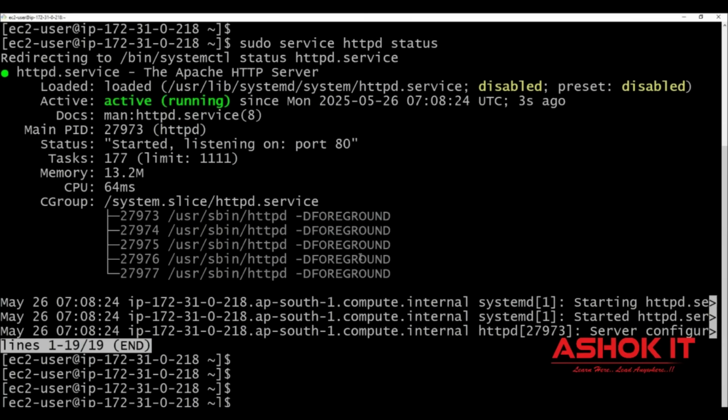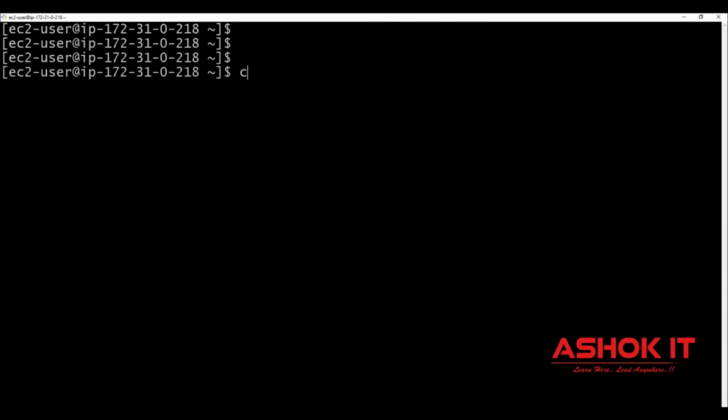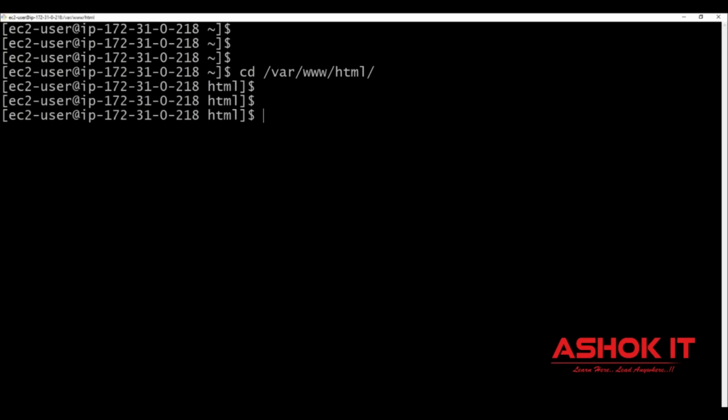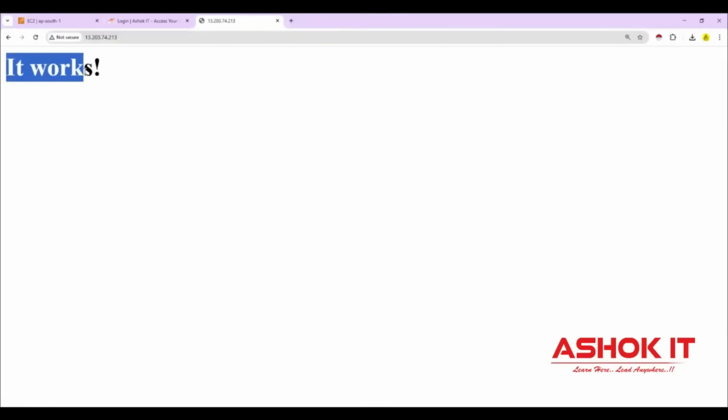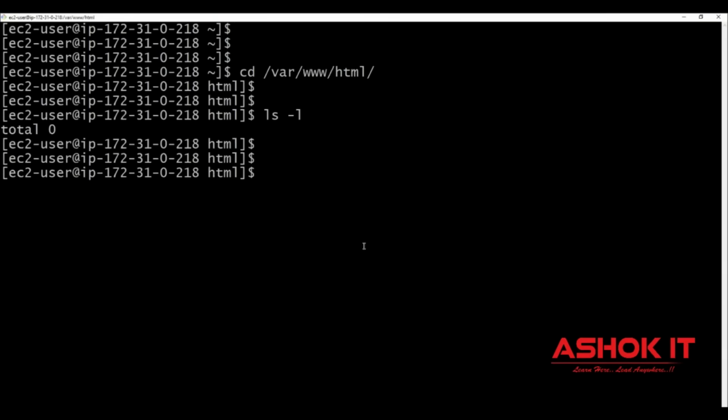Now let me go to that location here. cd space /var/www/html. Currently in this location there is no file available. But sir, how is this message coming? This is the default message coming from the web server. If you want to change that message, you create a file with a name called index.html.